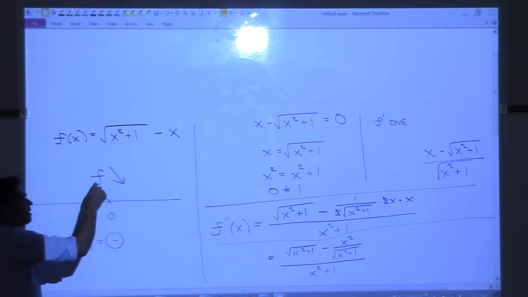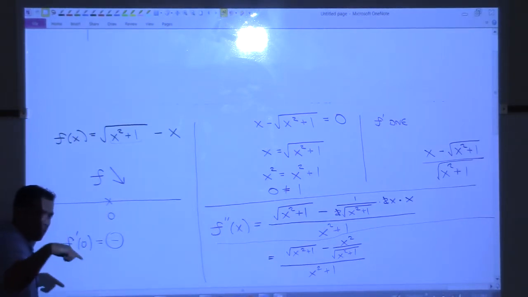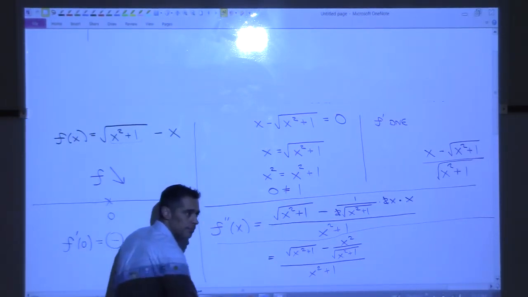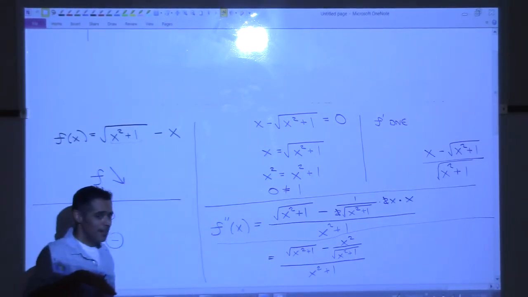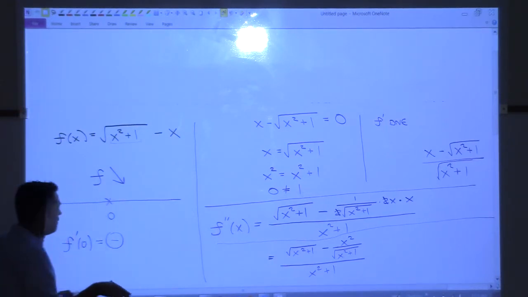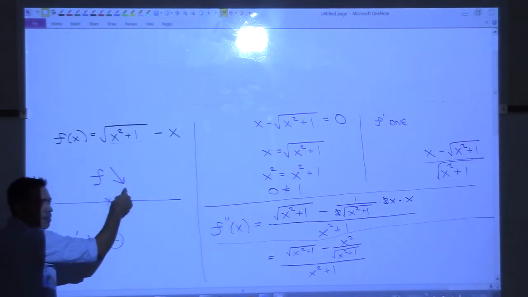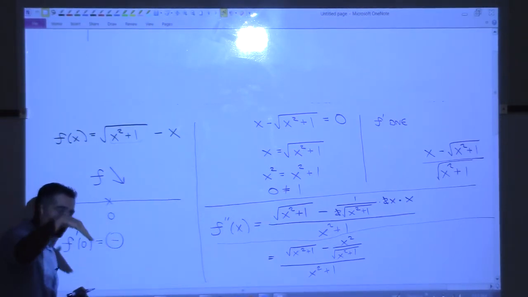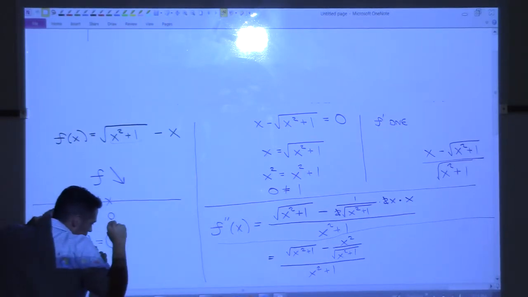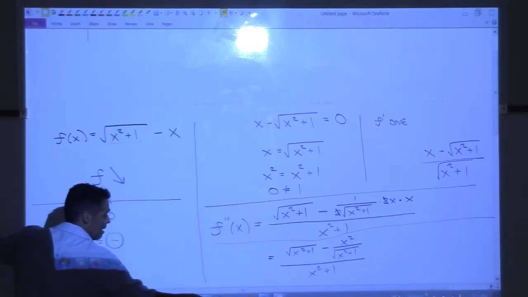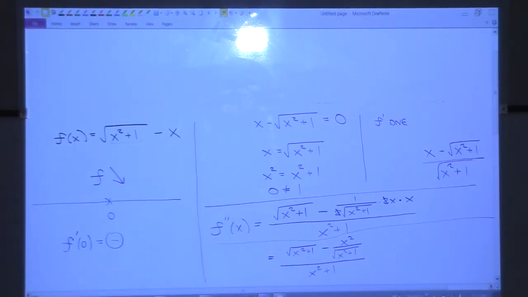So if we're saying that the function is always going down, does that mean it's just going to keep going down forever? The love function. Think about it. If I say that my love for you is decreasing always, does that mean it goes forever? No, it could asymptotically still approach something. So we still don't know if this graph just keeps going down or if it goes down and kind of flattens out, right? We need to know a little bit about the second derivative.